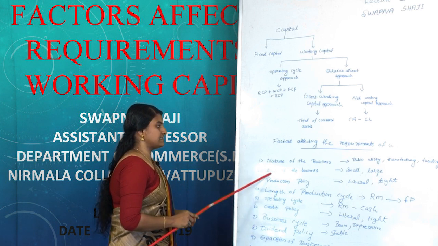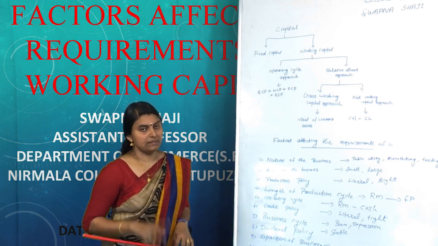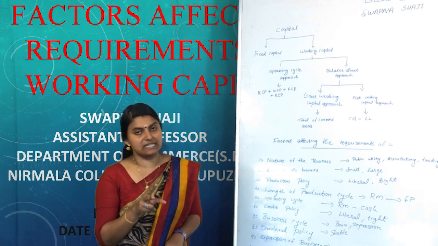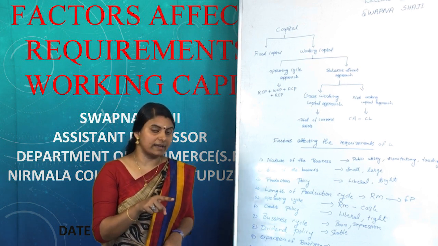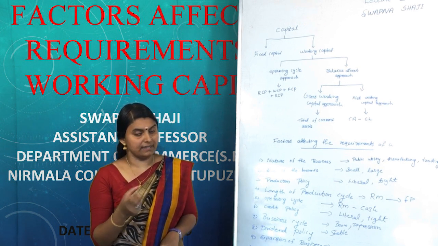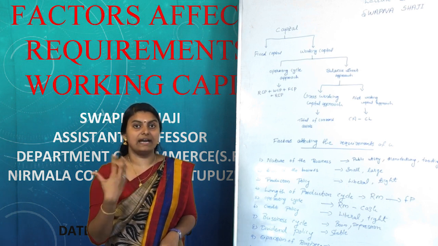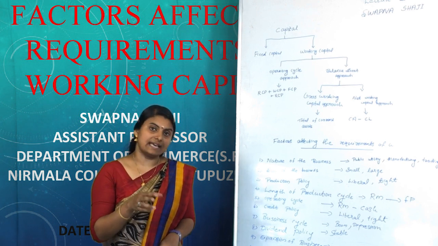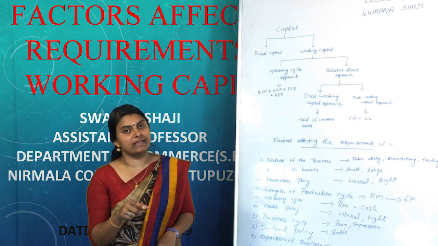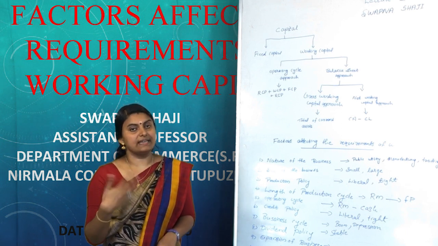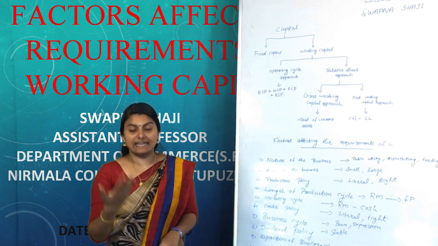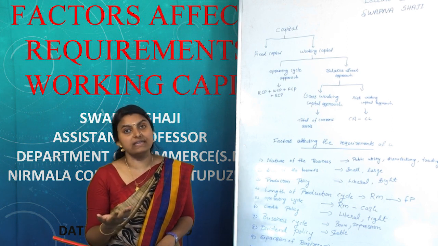Second factor is the size of the organization. The business concern can basically be classified into two types, that is small sized organization and large sized organization. In case of greater business or large sized business organization, as the size indicates, the requirement of working capital is very high, because they need to satisfy more and more needs of the customers.